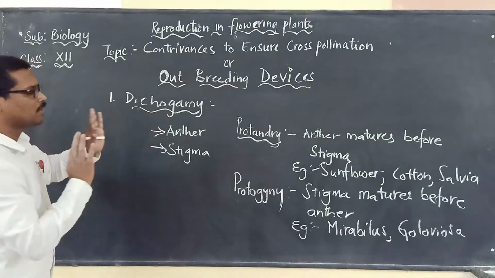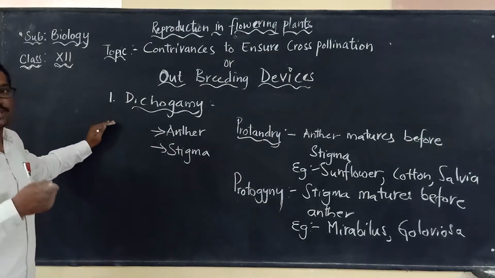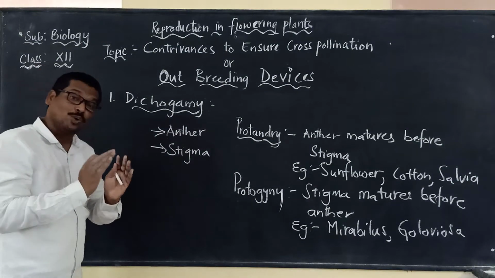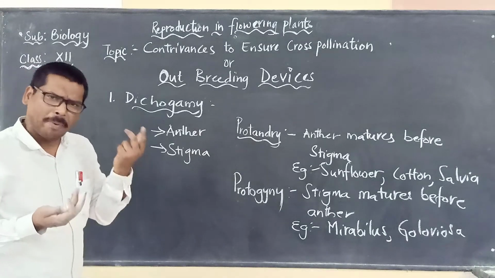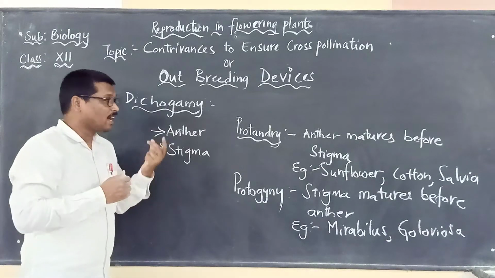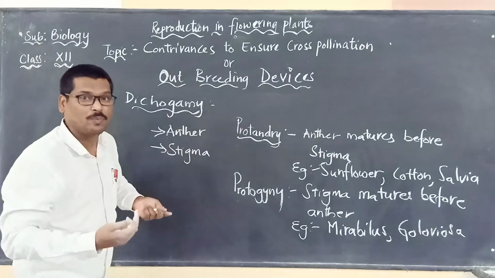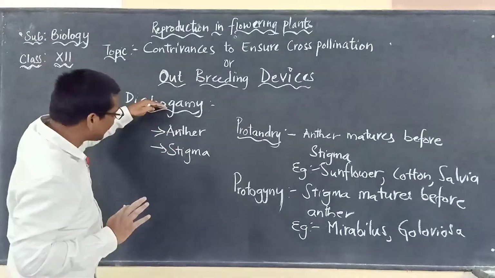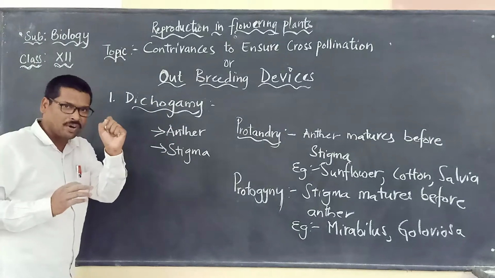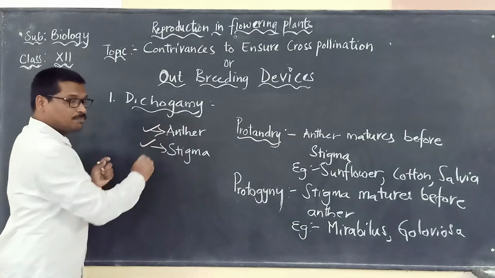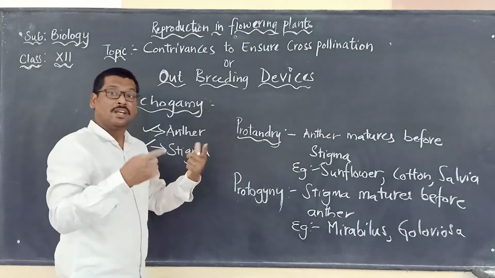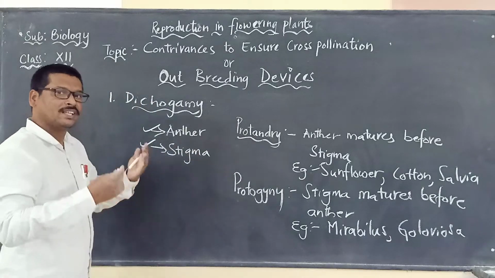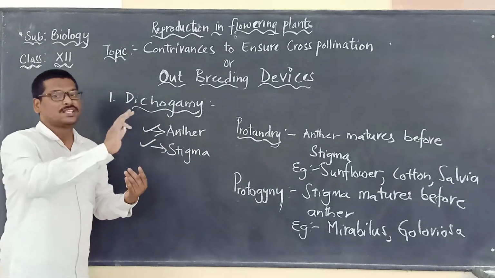Here we have to remember, dichogamy is one adaptation shown by hermaphrodite flowers, which means bisexual flowers. Why do they show this adaptation? In order to overcome self-pollination. The key point is that anther and stigma do not mature at the same time. If they mature at the same time, there are chances for self-pollination.